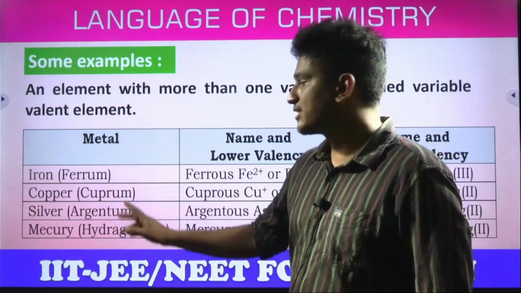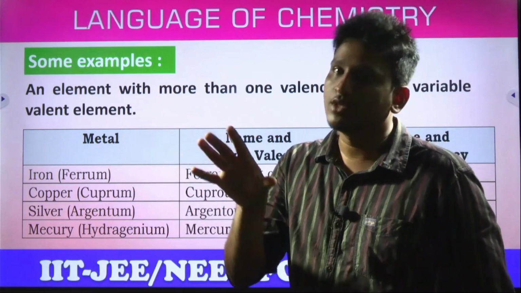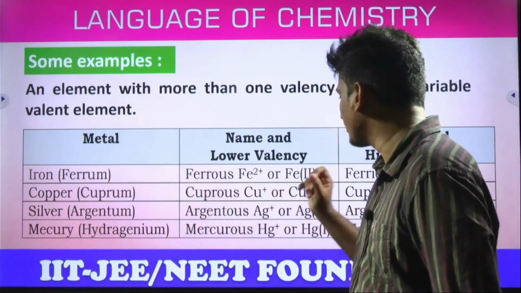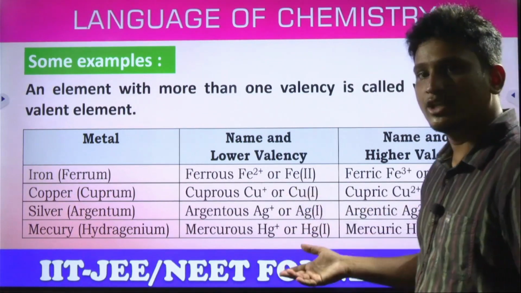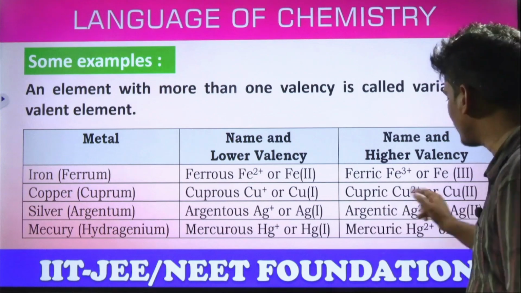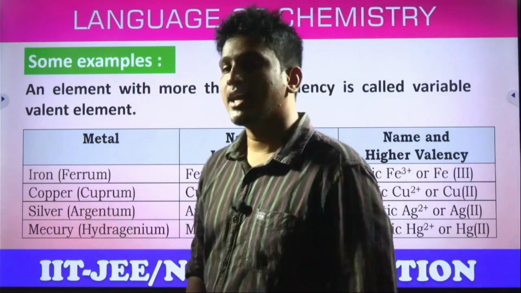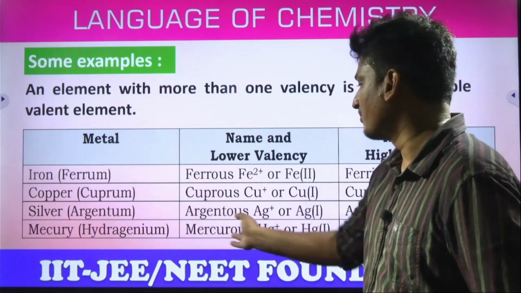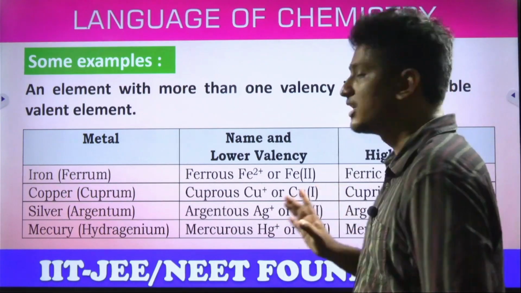Copper, its Latin name is cuprum. Copper has two valencies. One is Cu+, the other is Cu+2. Which is lower? Cu+ is lower, yes or no? So what is its name? Cuprous, or Cu+ ion, or Cu(I) according to the Roman numeral. Or the higher valency Cu+2. What is the name? Cupric, Cu2+ or Cu(II) ion. Silver, argentum, argentous, argentic. Mercury, mercurous, mercuric. Yes or no? Hg+ and Hg+2.